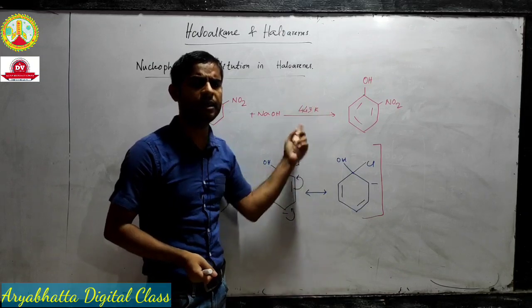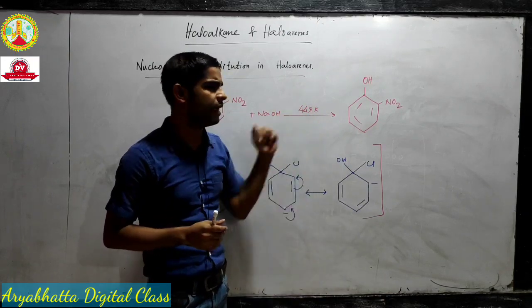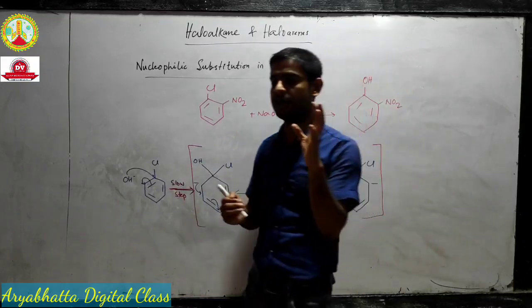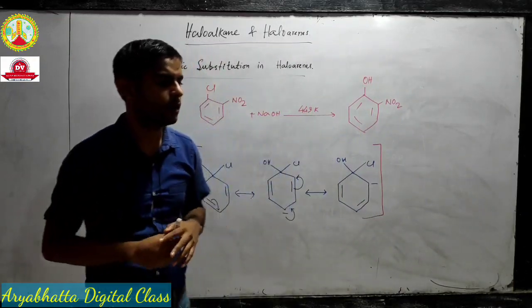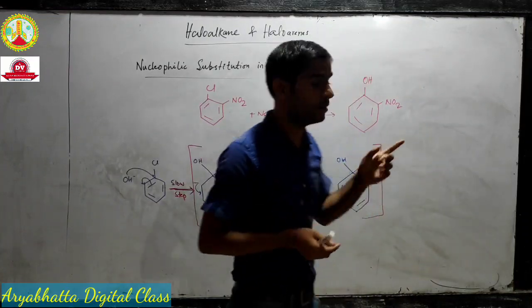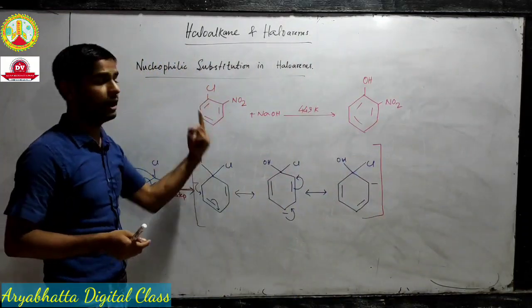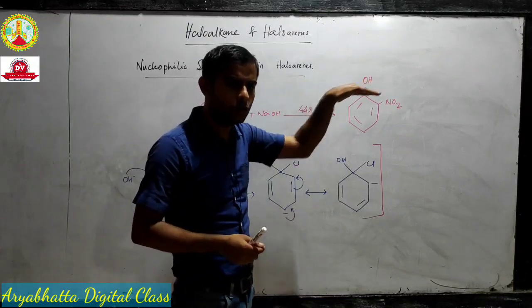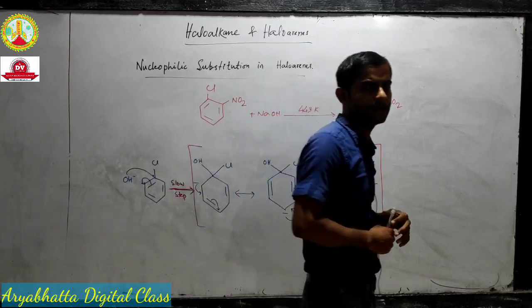We don't need any extra pressure now, and even the temperature has reduced. We used 663 kelvin, that means around 400 degrees centigrade, in the first reaction when there was no NO2, and now we are using 200 degrees centigrade less.